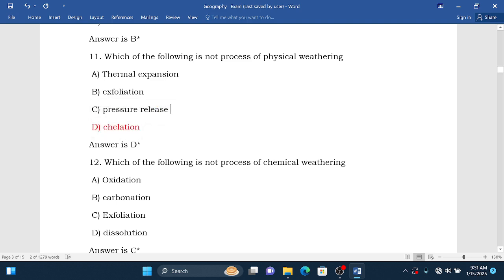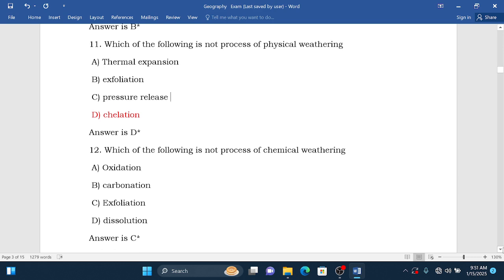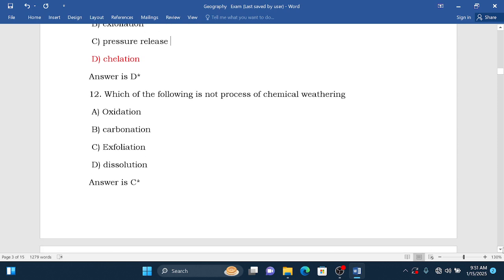So only three: thermal expansion, exfoliation, and even pressure release are processes of physical weathering. Which of the following is not a process of chemical weathering? We have different processes of chemical weathering, but they give us one which is not correct. Oxidation is a process of chemical weathering. Carbonation, a process of chemical weathering.